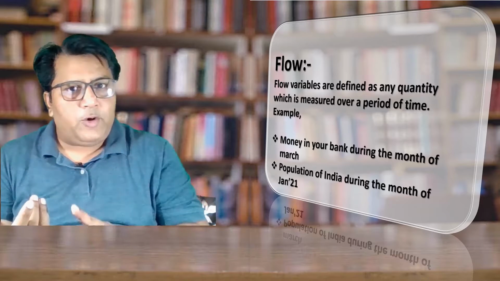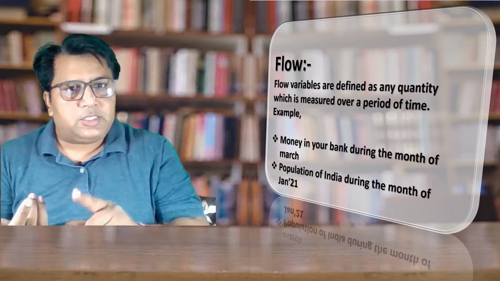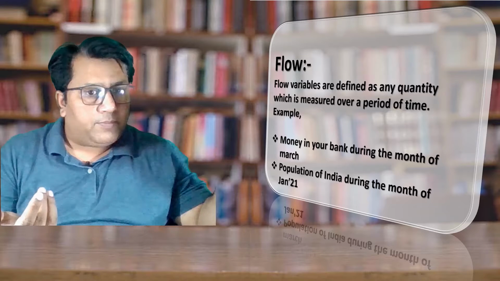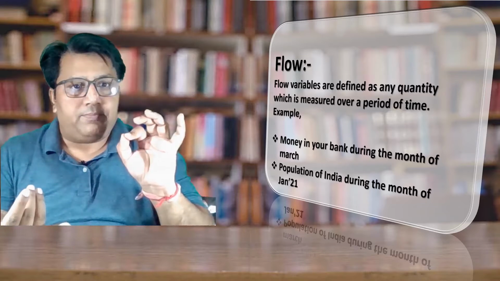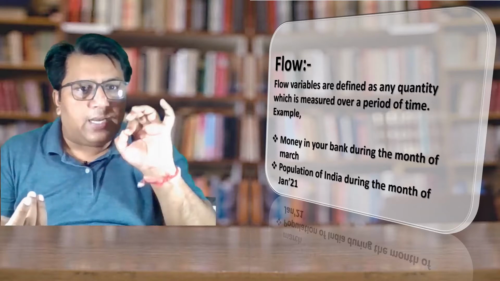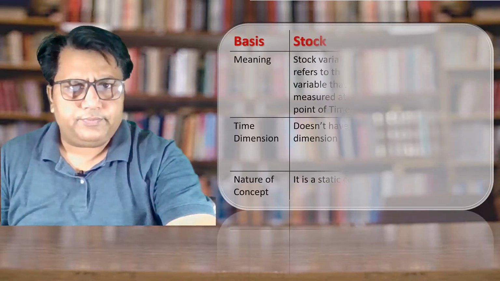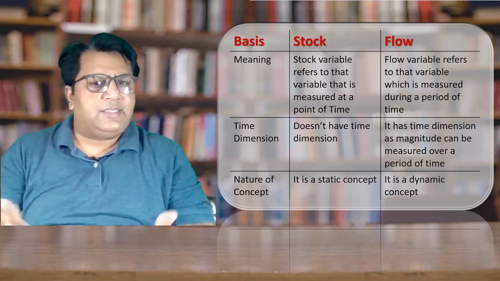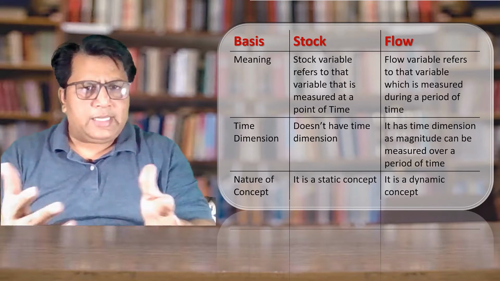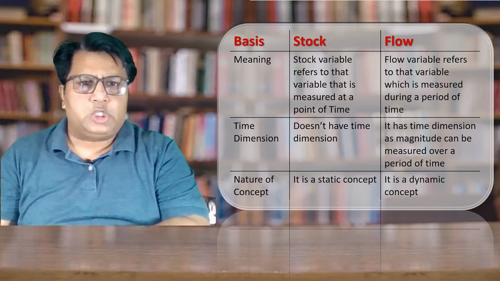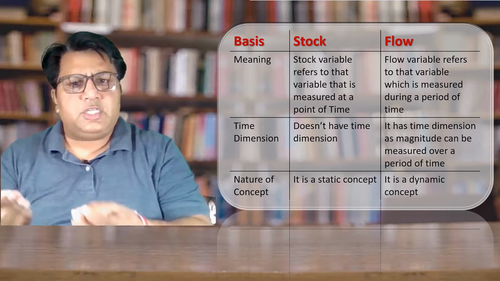So when I say flow, it means quantity which is measured. It is what? Over a period of time, not at a point of time, not on a specific date, but during the entire month. I hope the point is clear. Now try to understand it with the example. Now let us see the difference between stock and flow. The first is meaning.